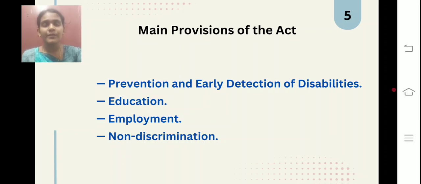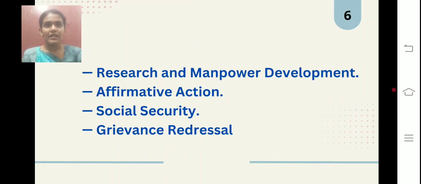It helps the person live in society with dignity. Then research and manpower development, affirmative action, and social security, providing a socially secure life in society. And grievance redress, so that they have no grievance due to their disability.